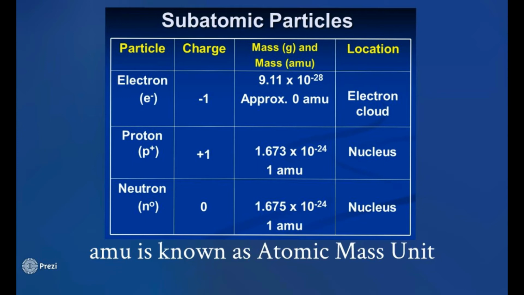Do keep in mind, though, that the mass of an electron does not affect the mass of an atom. That's why it says 0 AMU up there. That's important. So you can throw in tons and tons of electrons. It's not going to affect the mass of the whole atom very much. However, when it comes to protons and neutrons, it will.